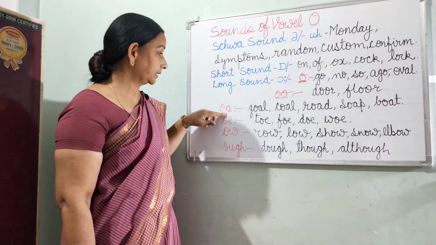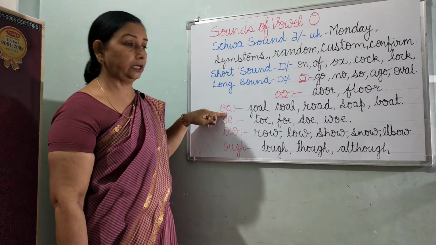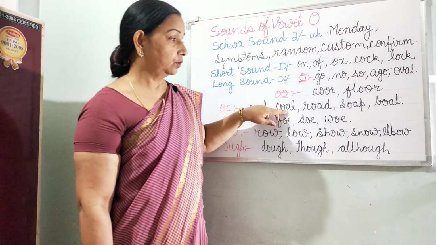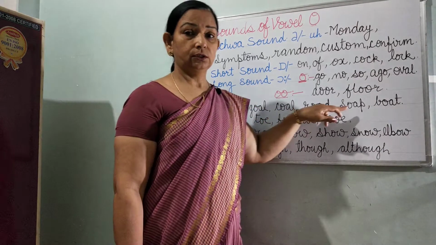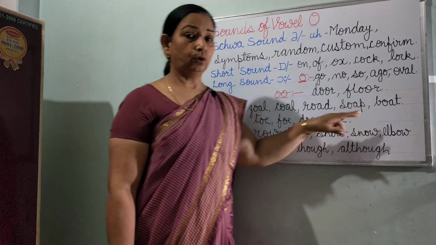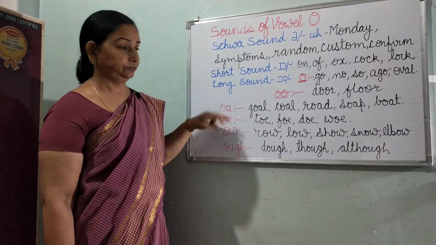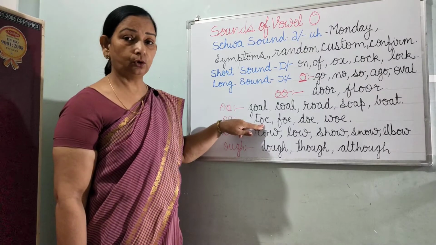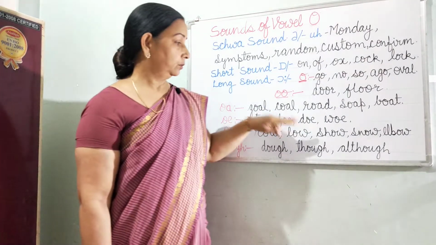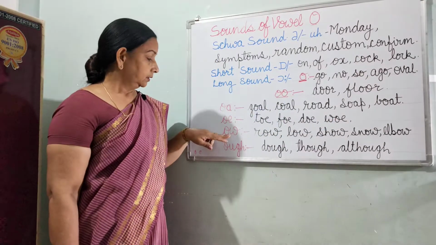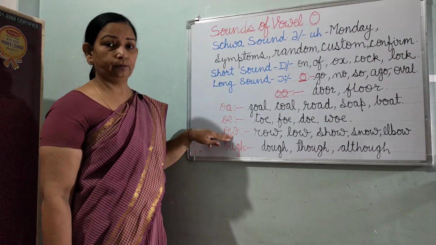The third spelling pattern for long O sound is OA, as we see in these words goal, coal, road, soap, both, etc. Next OE, for example, toe, foe, doe, woe. Number 5, OW.